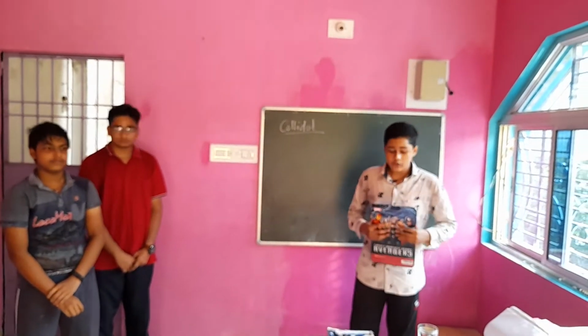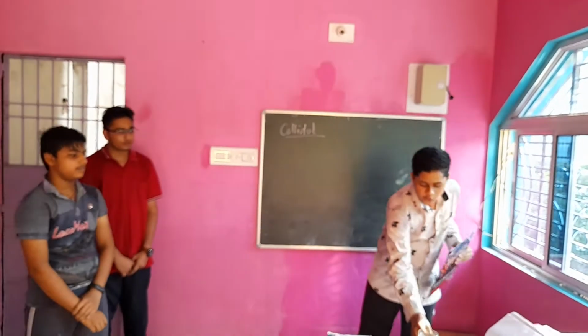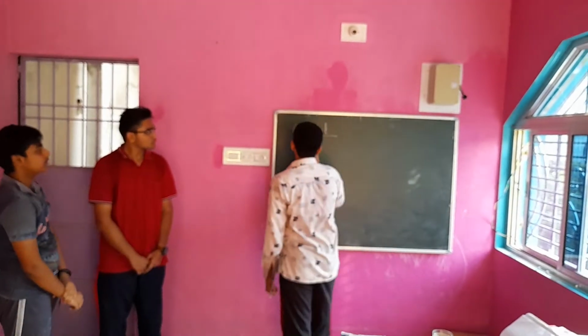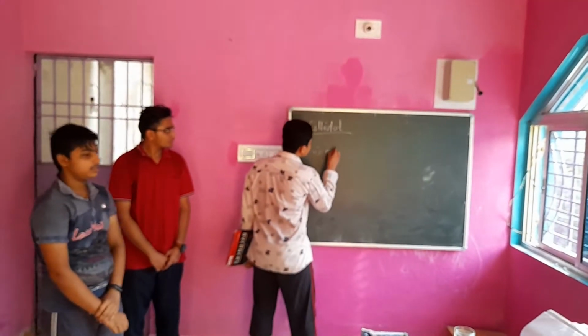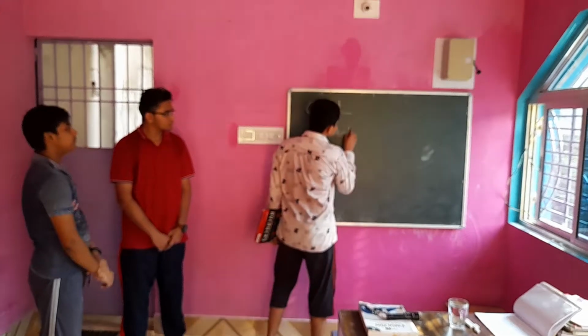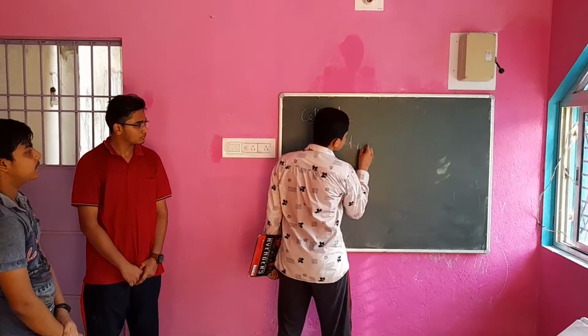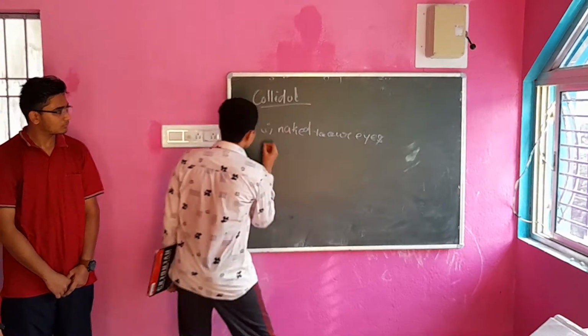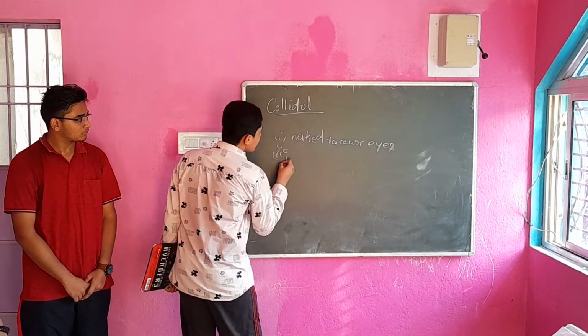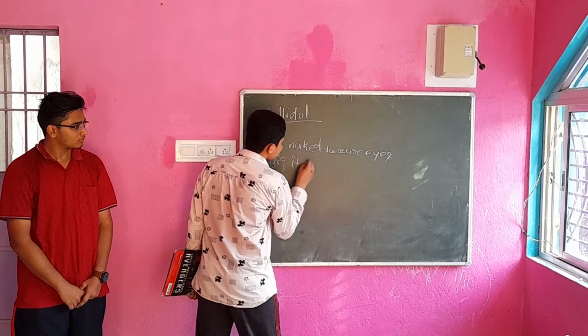Here I am going to explain colloidal solution. There are two conditions for a colloidal solution. The first condition is that it is invisible to our eyes. We cannot see it. And the next thing is that it scatters light.